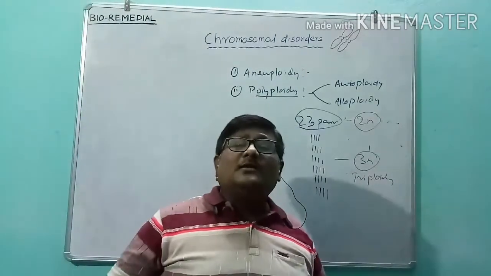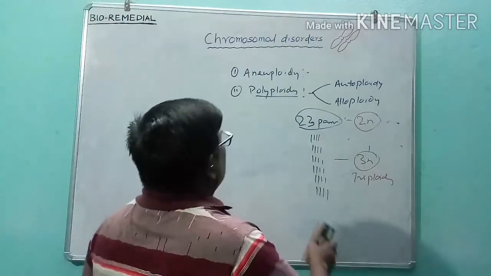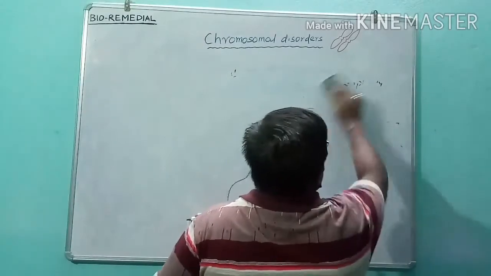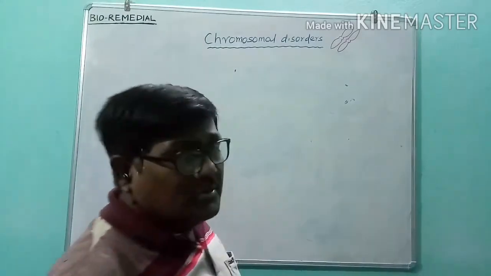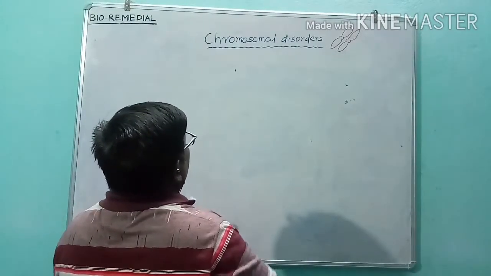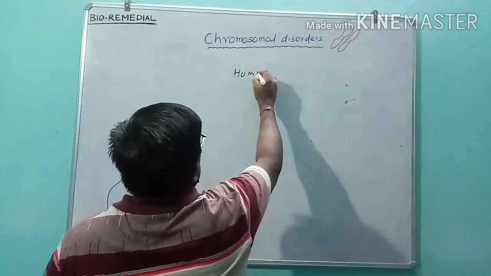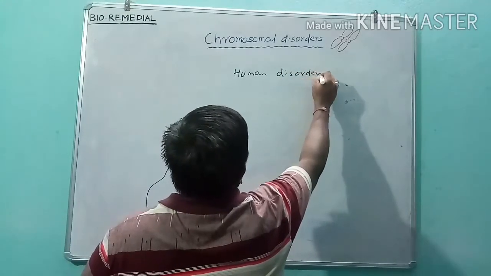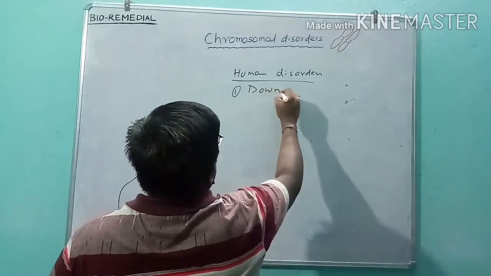Students, let us understand some human chromosomal disorders. What are the human chromosomal disorders due to this? The first one is Down syndrome. We will talk about Down syndrome. What is it all about? Number one, you can write down, human disorders. The first one is Down syndrome.